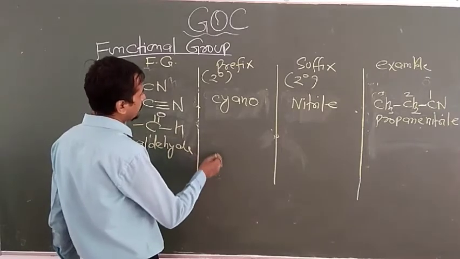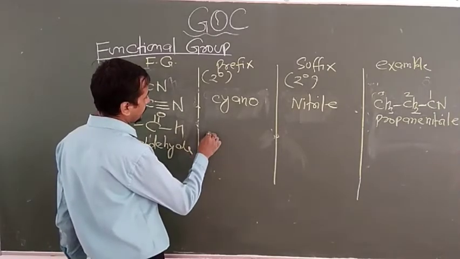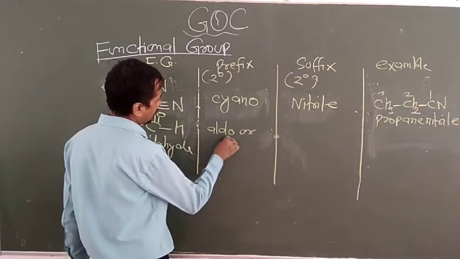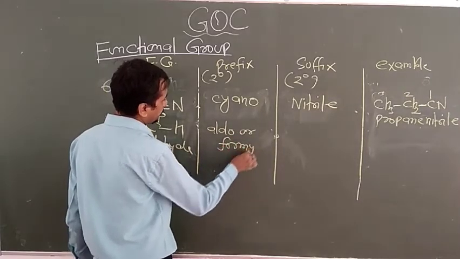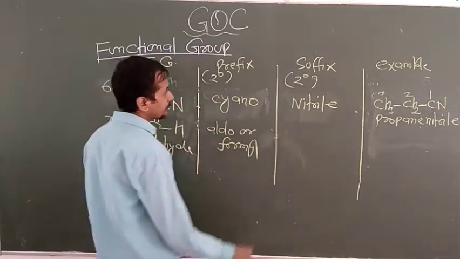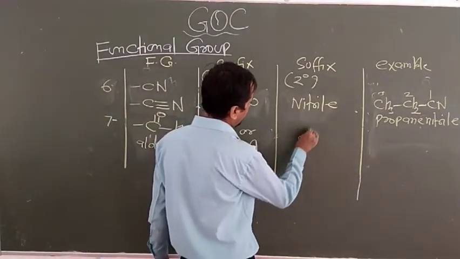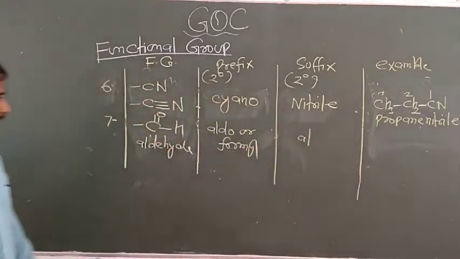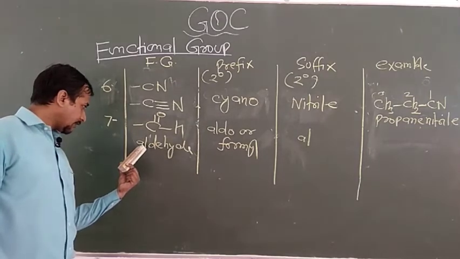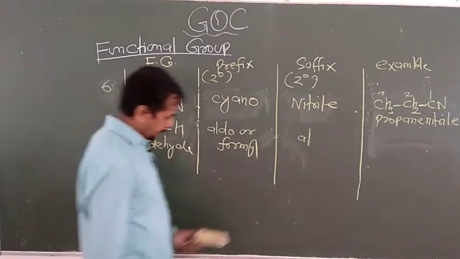So the prefix of aldehyde is aldo or formyl. Now the suffix is al. You have to note down that al came from aldehyde, the first and second letter, that is al.